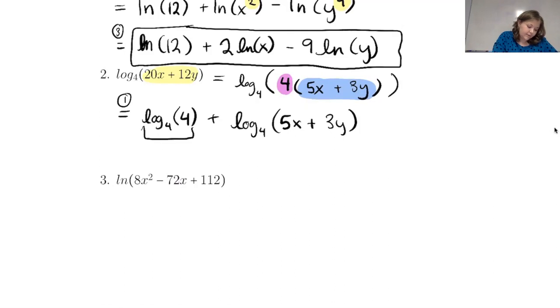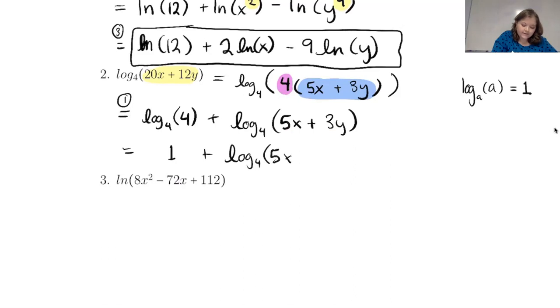Because this log base 4 of 4, we can write that as just a number. If you remember from the last lesson, if we have log base a of a, the answer just ends up being 1. And so log base 4 of 4 is equal to 1. And then we just keep that other log added. So log base 4 of 5x plus 3y.